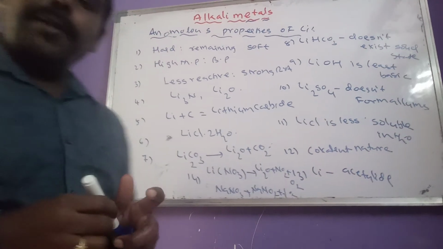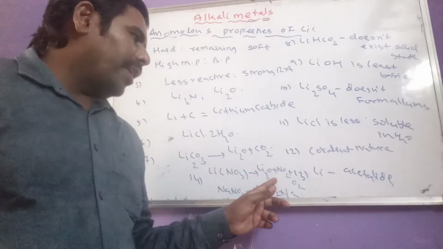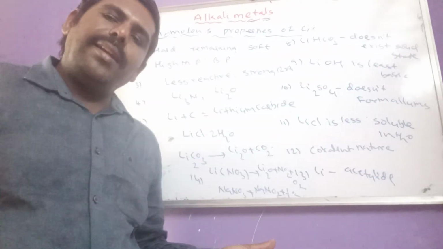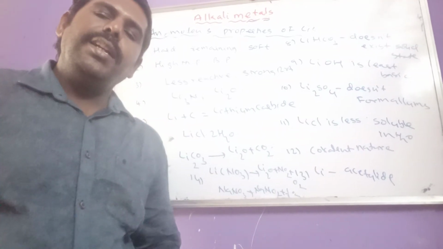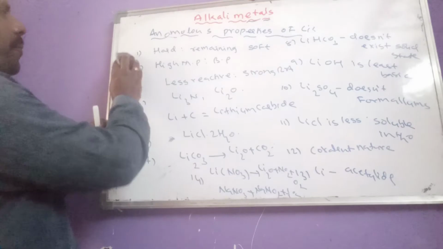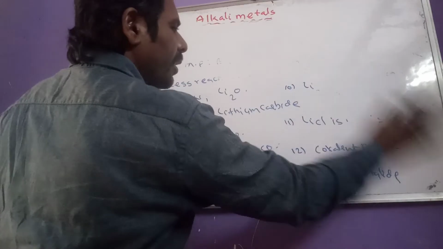So lithium nitrate on heating produces lithium oxide, nitrogen dioxide, oxygen, but the remaining nitrates of alkali metals produce metal nitrites and oxygen.